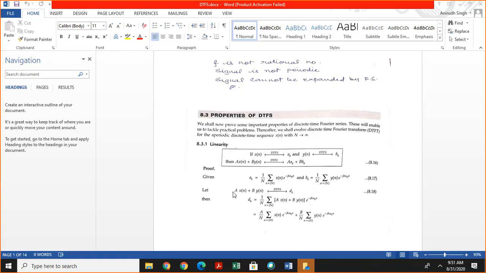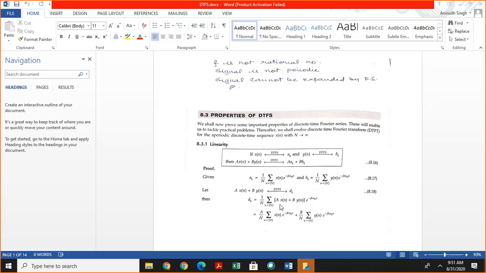Let the linear combination of x of n and y of n be this, and if we want to calculate the coefficient of this linear combination, then we substitute dk is equal to 1 by N summation, this is treated as x of n in this case, multiplied by exponential minus jk omega naught n here.